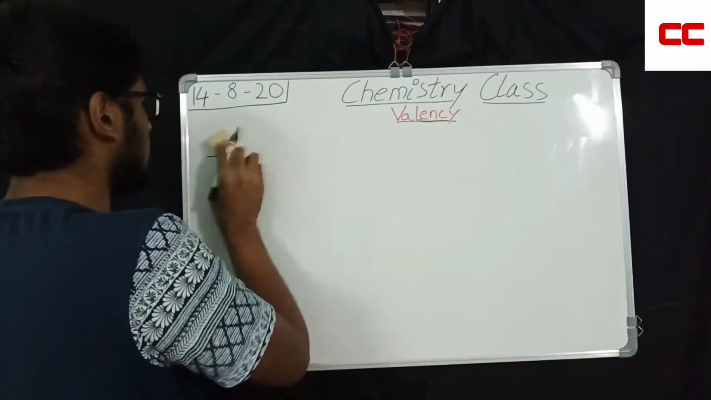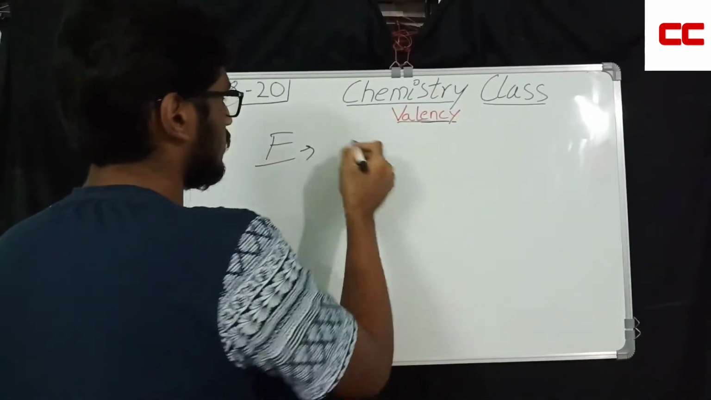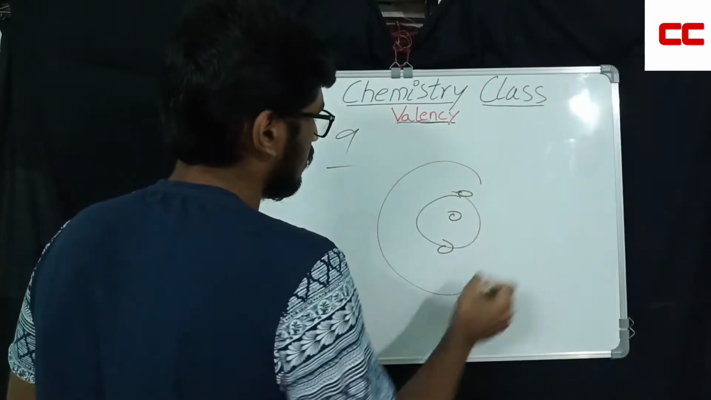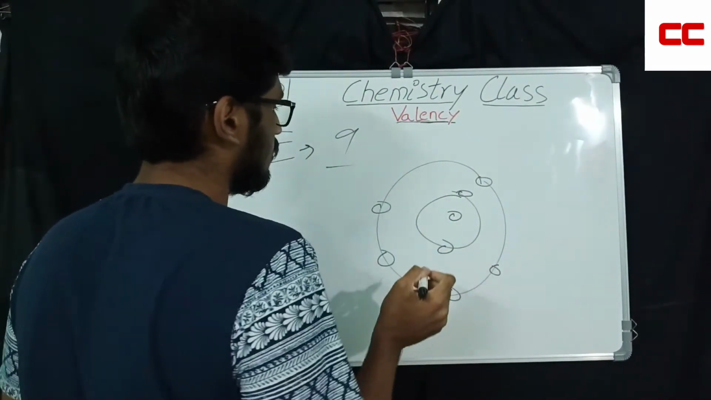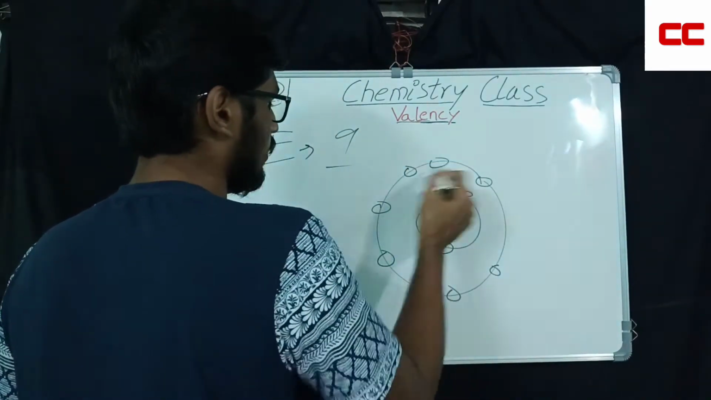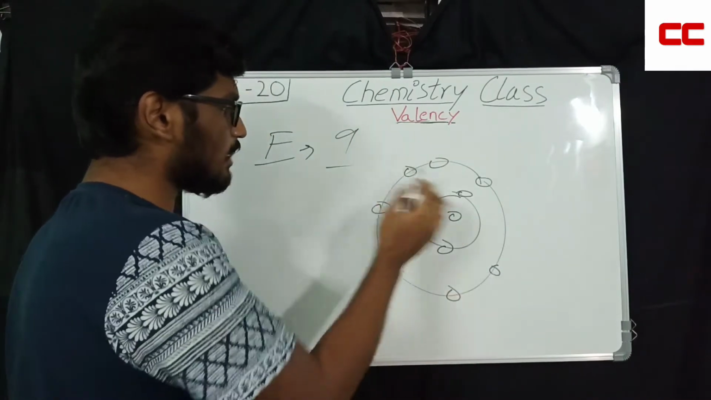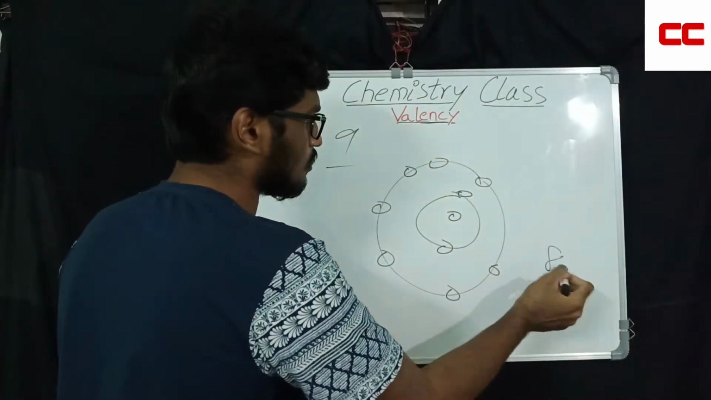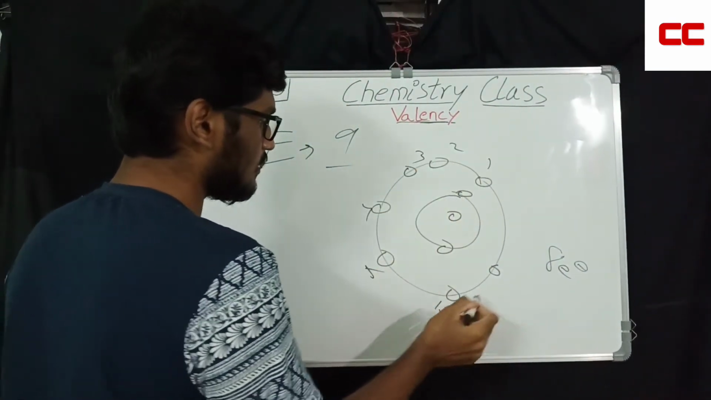Now coming to fluorine. Fluorine is interesting actually, because see, the atomic number is 9. So 1, 2, 3, 4, 5, 6, 7, 8, 9. 1, 2, 3, 4, 5, 6, 7. So rather than losing all these 7 electrons, if you get another 1 electron, you get 8 electrons. There are 7 here total. 1, 2, 3, 4, 5, 6, 7.